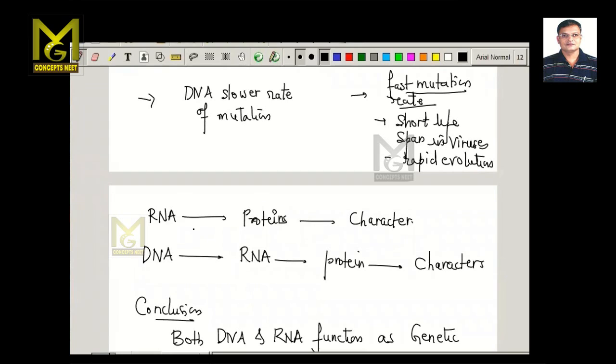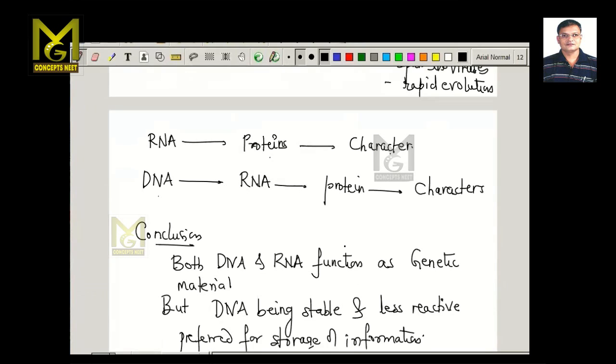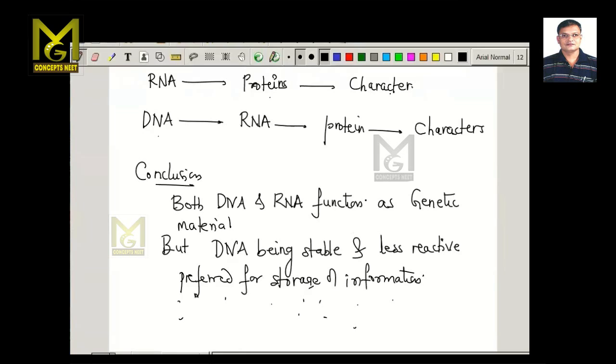The next characteristic feature is RNA gives rise to proteins, and that is responsible for character. But even in case of DNA, DNA is RNA dependent so as to give rise to proteins and characters. So character expression occurs in both the cases. Both of them, DNA and RNA, function as genetic material.